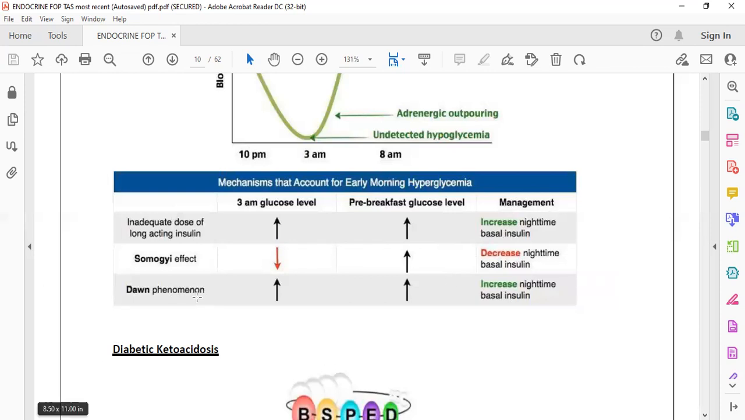And for the dawn phenomenon, what happens? There is inhibition of insulin, so there is a persistent hyperglycemic condition. So you have to increase the nighttime basal insulin. All through the day the sugar is maintained, but from midnight to breakfast there is a hyperglycemic condition. So at that time you have to increase the nighttime long-acting insulin. So this is the main difference.